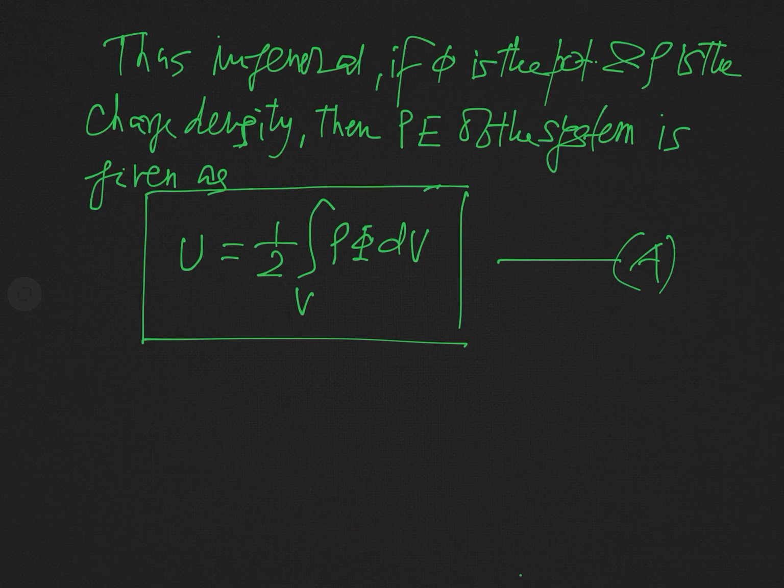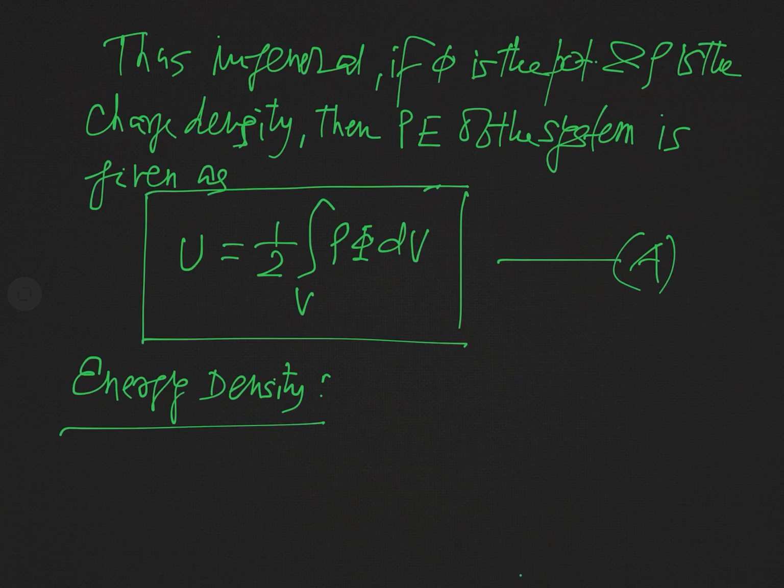So after finding this general expression for the energy distributed in electric field, now we will find the energy density in this electric field. And you know, energy density means energy distributed in unit volume. So now our purpose is to find the expression for energy density. In fact, starting from this equation, we will find the energy density.